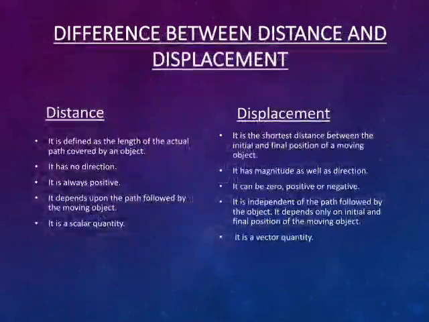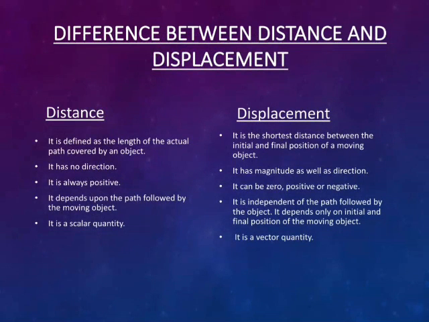Now, the difference between distance and displacement. Distance is defined as the actual length between 2 points covered by an object. Displacement is the shortest distance between the initial and final position of the moving object. Distance has no direction. Displacement has magnitude as well as direction. Distance is always positive. Displacement can be 0, positive or negative.